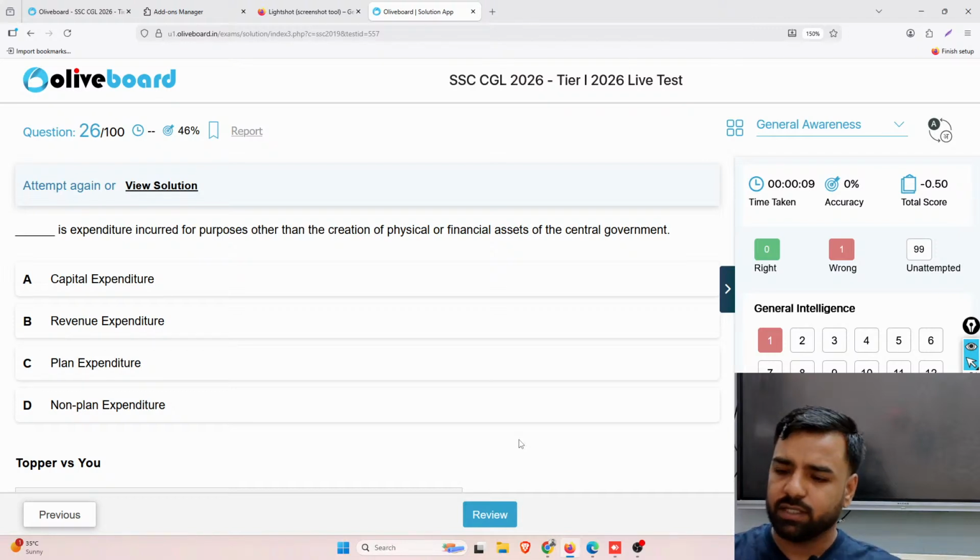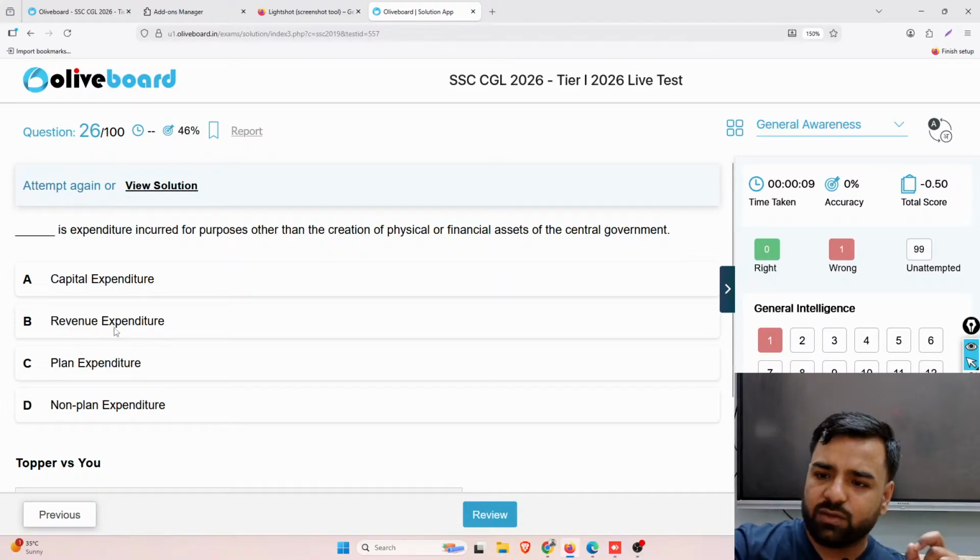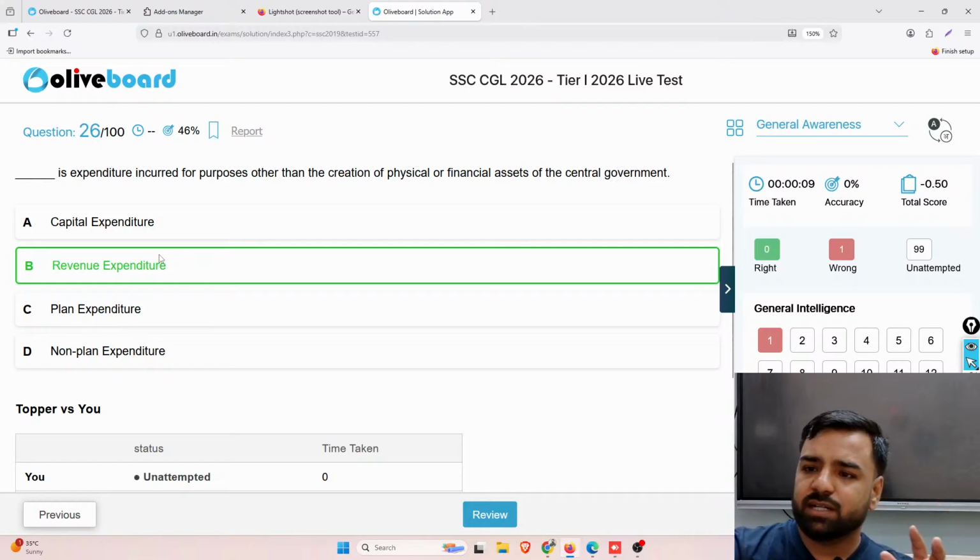Everything is clear? Fine. So guys, the first question is: what is the expenditure incurred for the purposes other than the creation of physical or financial assets of the central government? Is it capital expenditure, revenue expenditure, plan expenditure, or non-plan expenditure? So what should be the correct answer, guys? The correct answer is revenue expenditure. Revenue expenditure is the expenditure incurred for the purposes other than the creation of physical or financial assets of the central government. Now, what is capital expenditure? Let's have a discussion on that as well.